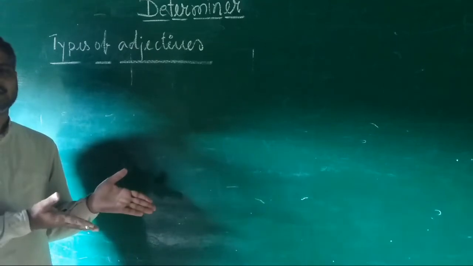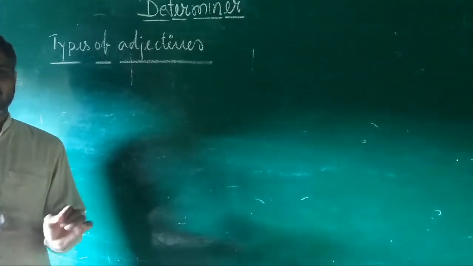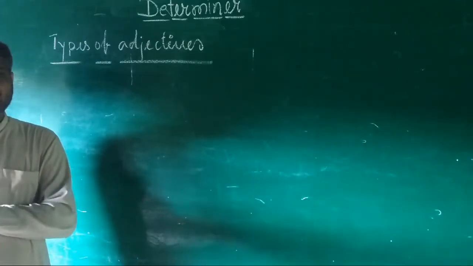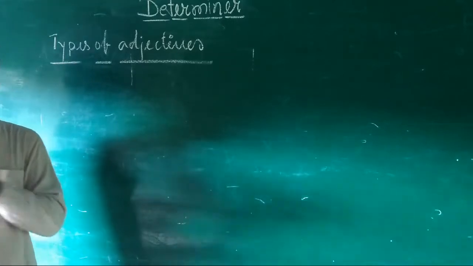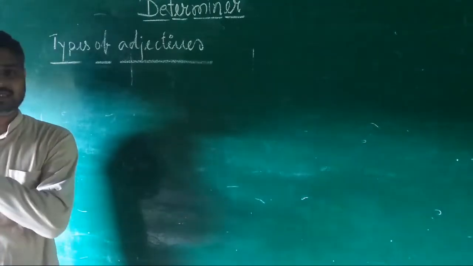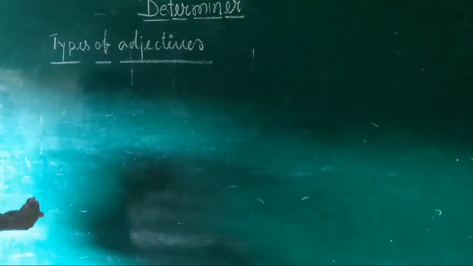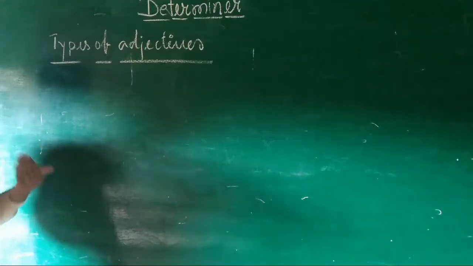If you say it is an acute angled triangle, your vision of watching this triangle is angle. And when you say this is a scalene triangle, your basis of looking at this triangle is its sides. So, students, when we are going to classify the adjectives, it is very important